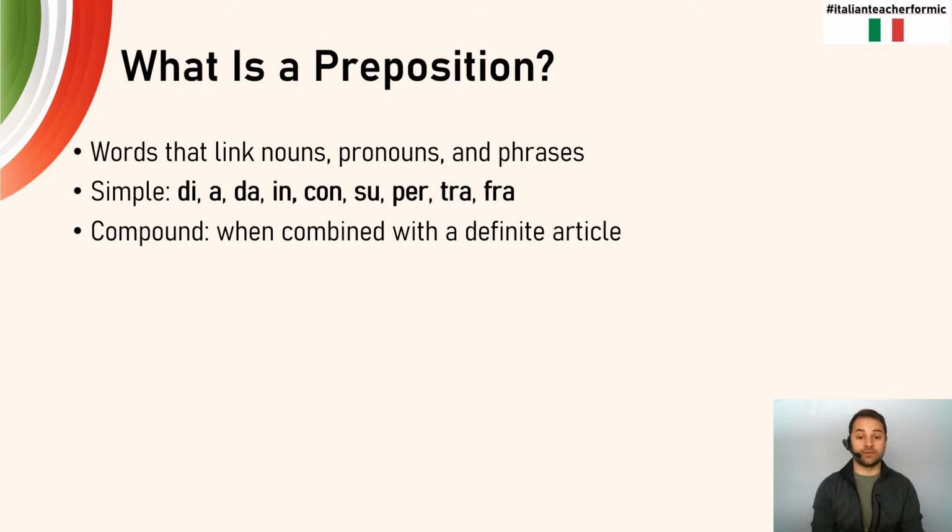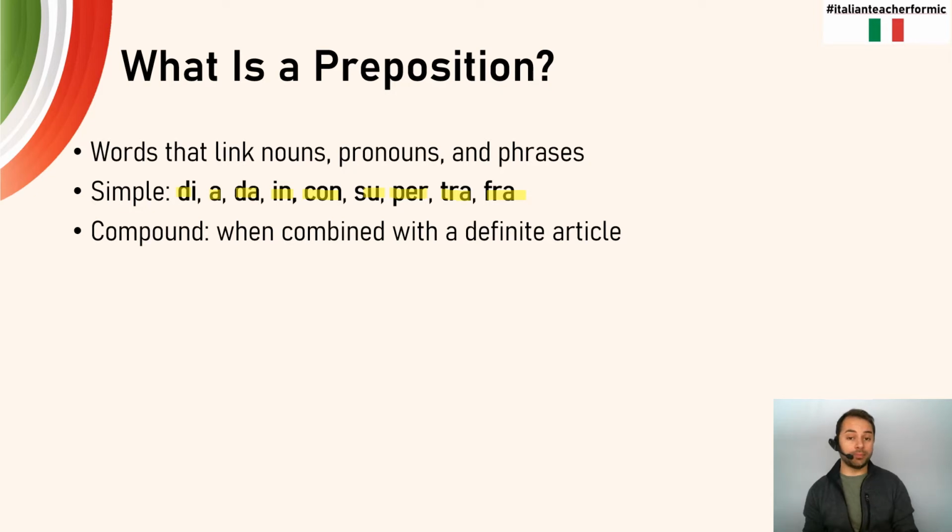And like I said, we could have a simple preposition, which are listed here on the slide for you: di, a, da, in, con, su, per, tra, or fra. Now we'll talk about what each of them means in particular, but we want to know that those are the idea of a simple preposition.